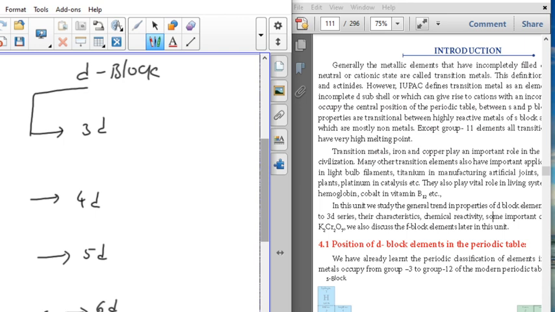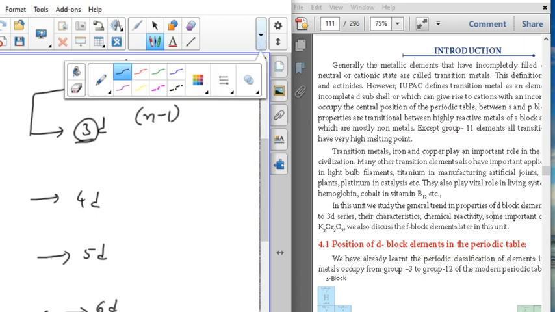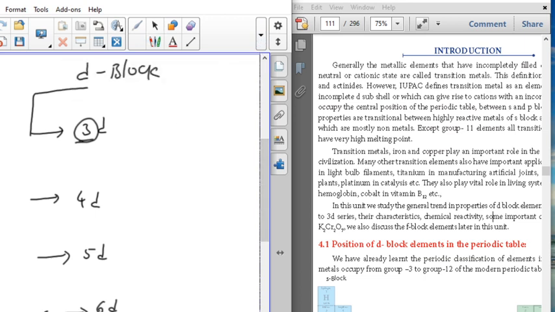In the d block, this 3 does not represent the period number. The 3 value is the n minus 1 value. Why?